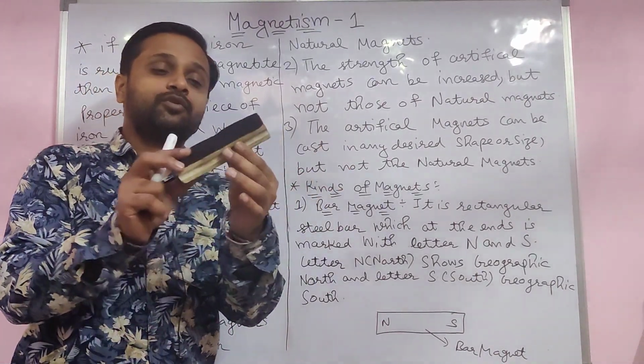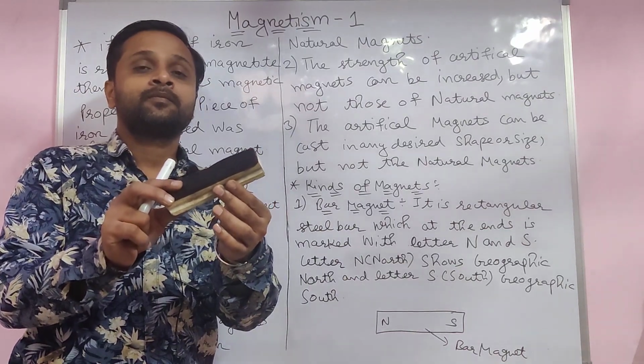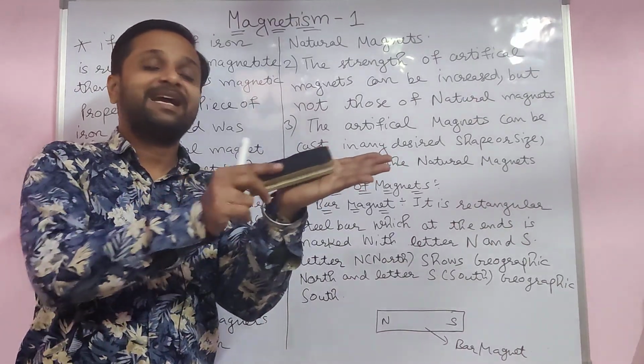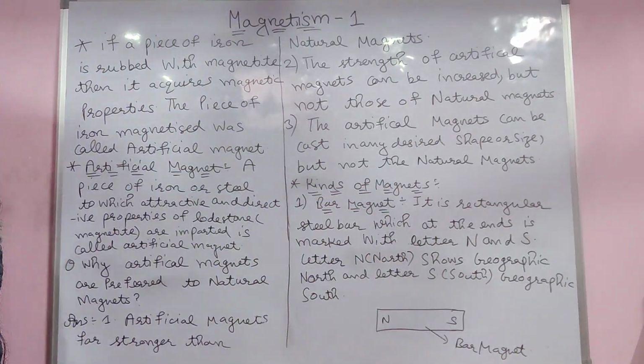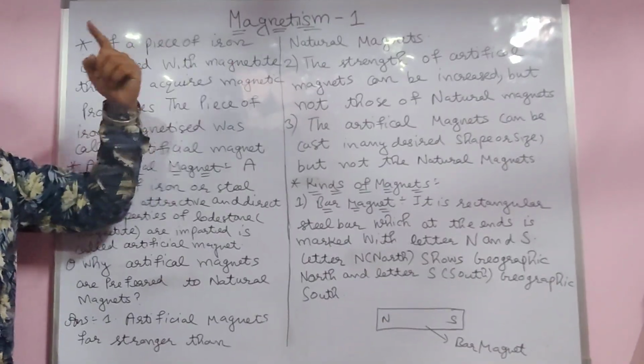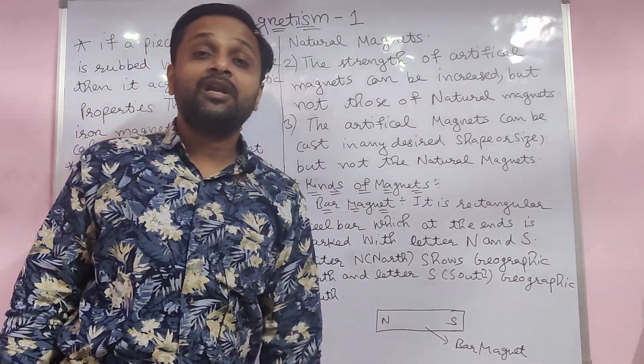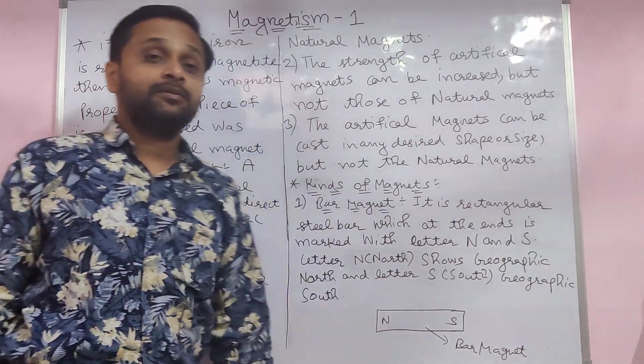For example, this is a piece of iron. When you rub it with the magnetite, it also becomes magnetized, because magnetite is a natural, permanent magnet.